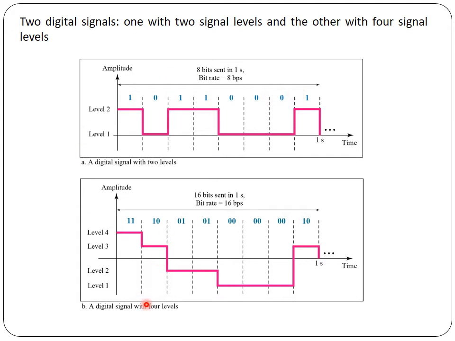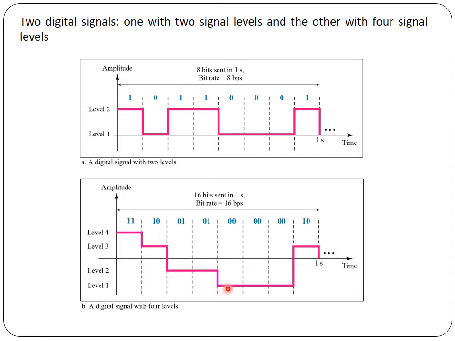In figure B, we have a digital signal with 4 levels. Here also you can see how many signals there are: 1, 2, 3, 4, 5, 6, 7 and 8. But each level is encoded with 2 bits. So you have 4 levels.